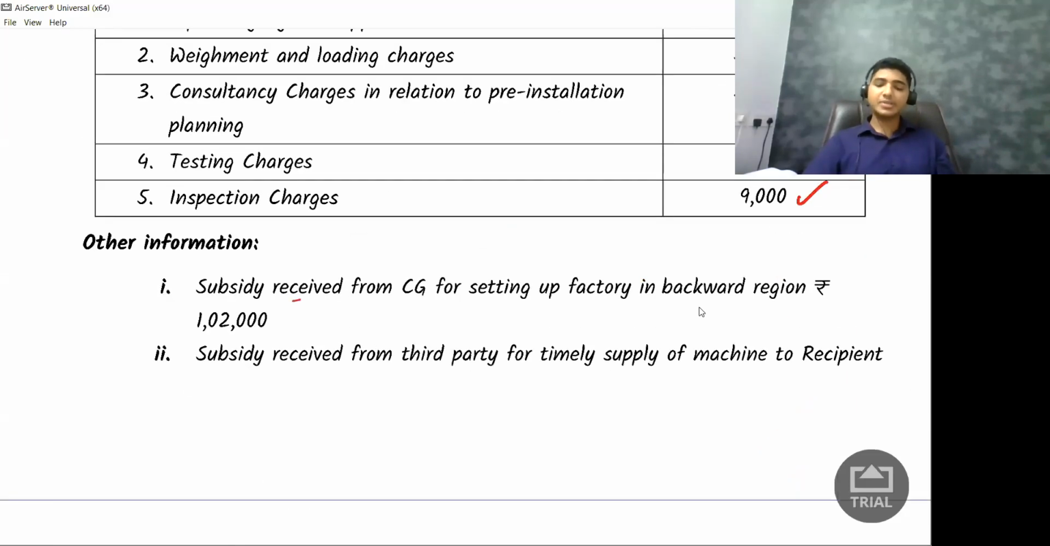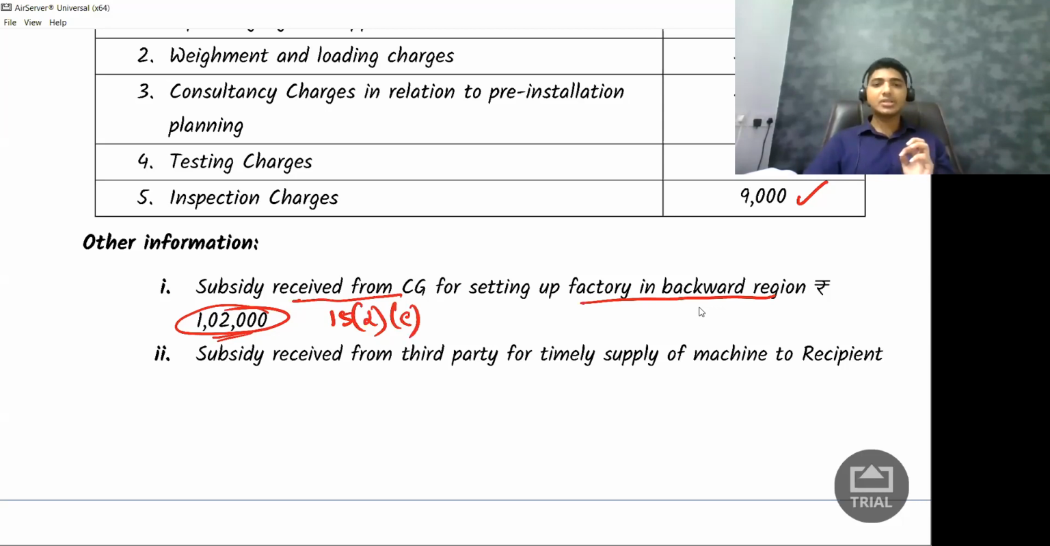Subsidy received from central government for setting up factory in backward region, 1,02,000 rupees. Should I add this 1,02,000? Answer is no, because this is a subsidy which is received from the central government. So normally subsidies, which section? Section 15, subsection 2, last clause, that is E. But it is an exception. I don't have to add it.